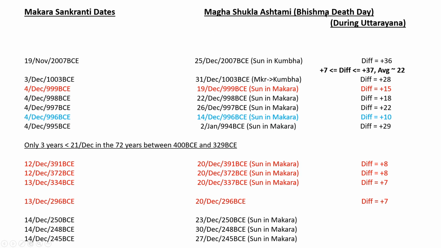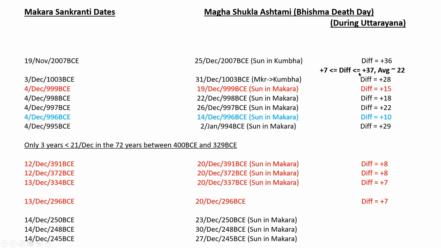They think Bhishma's death was on Makara Sankranti, but it is on Magha Shukla Ashtami during Uttarayana, not Makara Sankranti. Actually, Makara Sankranti and Magha Shukla Ashtami cannot be on the same day. So this is the list of all the Magha Shukla Ashtamis over a long period of time. From these lists, we see it is actually geometric. We can show it geometrically also.